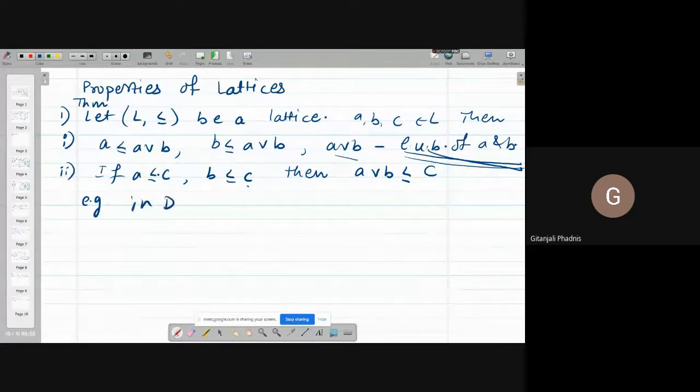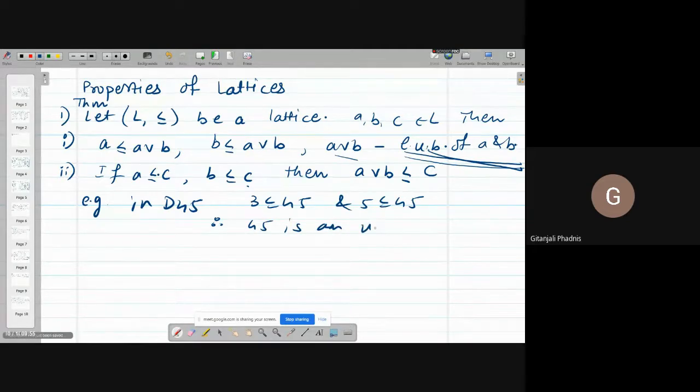For example in D45, 3 is less equal 45 and 5 is less equal 45. Therefore, 45 is an upper bound of 3 and 5. Now what is 3 join 5? 3 join 5 is 15 in D45.